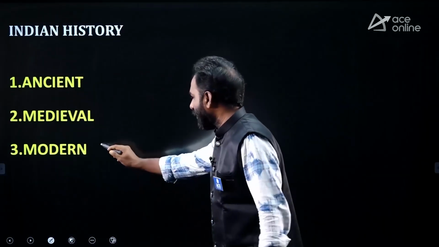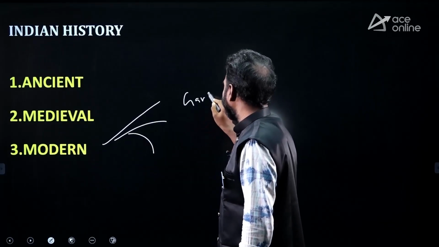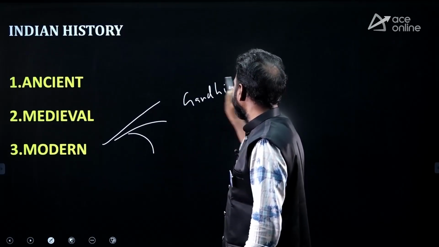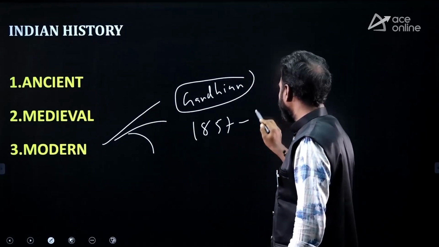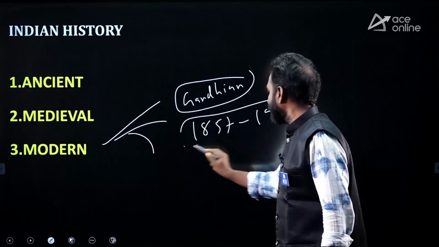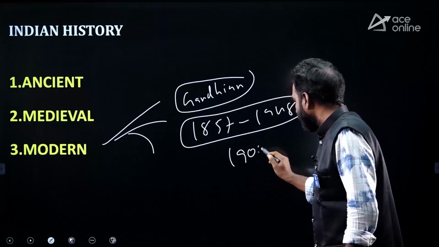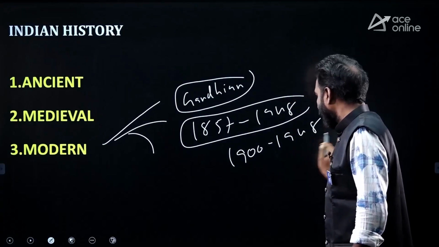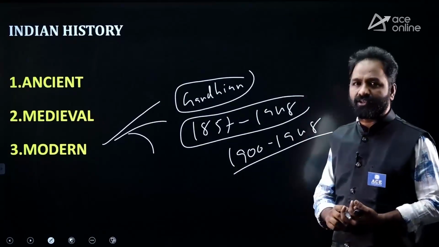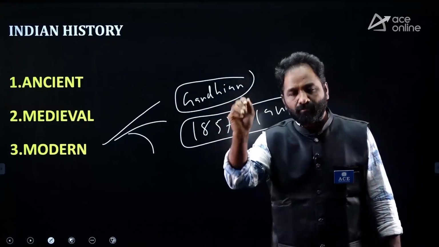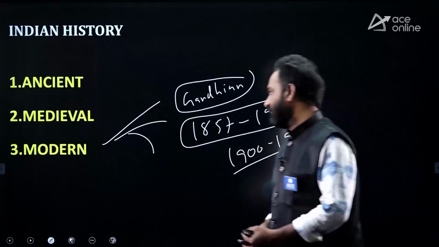Okay, come to modern history. And where you have to focus more is called the Gandhian phase. Please give more importance to Gandhian phase. I can say that what happened after 1857 to 1948, this is very important. This period is very crucial. Whatever happened 1900 to 1948, if there are 3 questions from modern India, 2 questions are from this period only, 1900 to 1948.